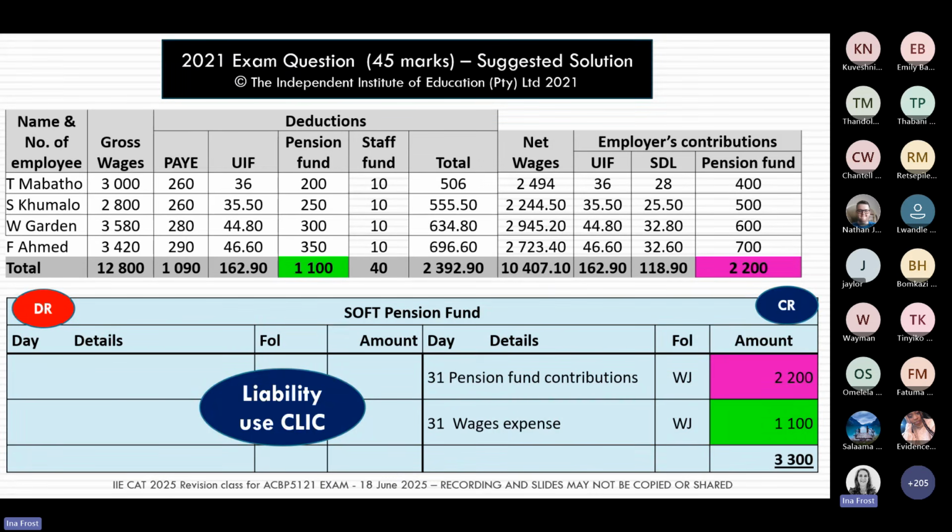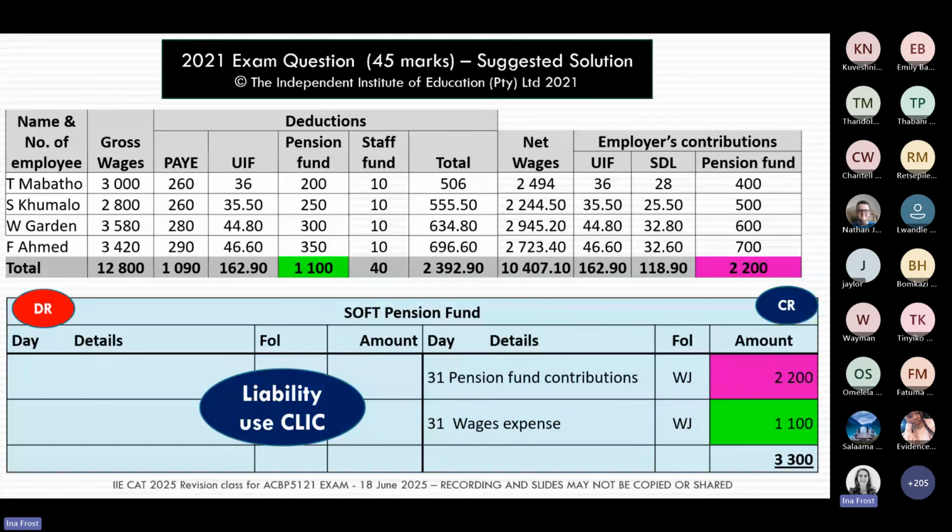So the pension and the medical aid is paid over to these businesses who specialize in medical aids and in pension funds. And so this account here, this soft pension fund, this is that outside company. And we are going to pay this 3,300 rands to this company. And then once our employees retire, they will go to the soft pension fund and ask for their monthly amount, the monthly pension that they are going to get.